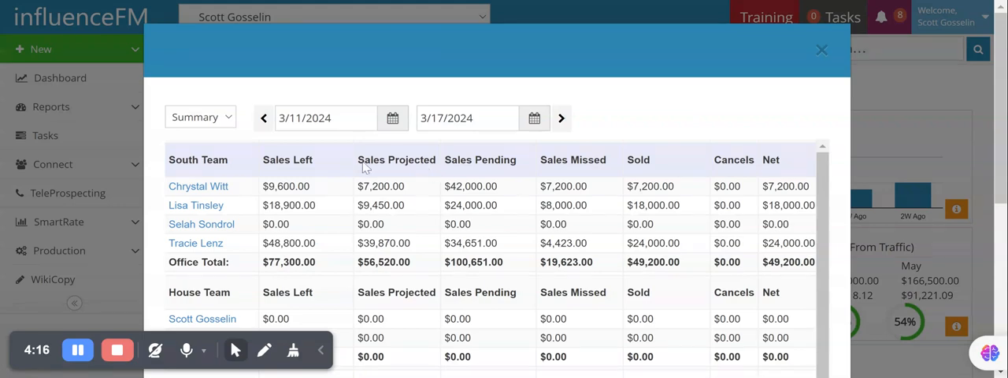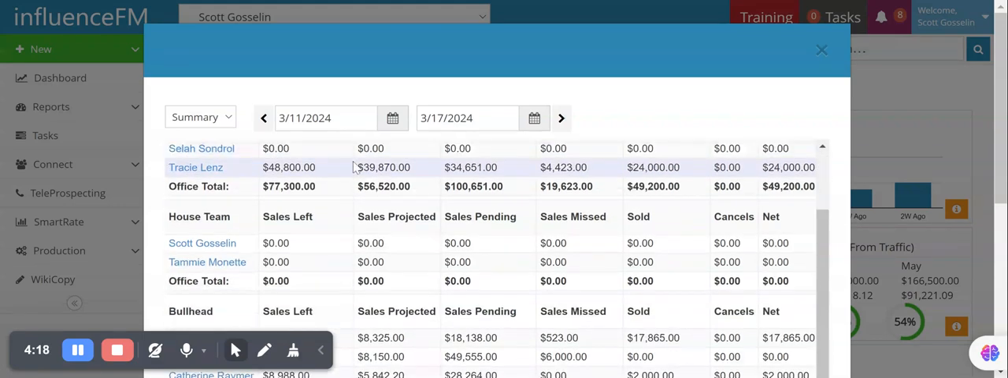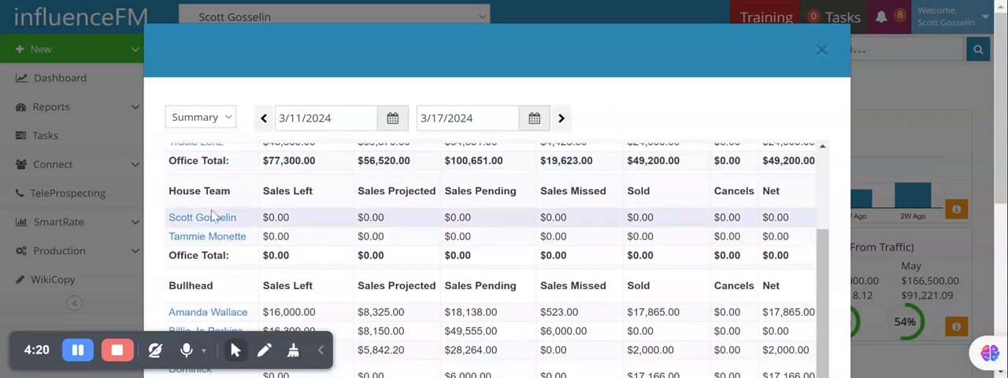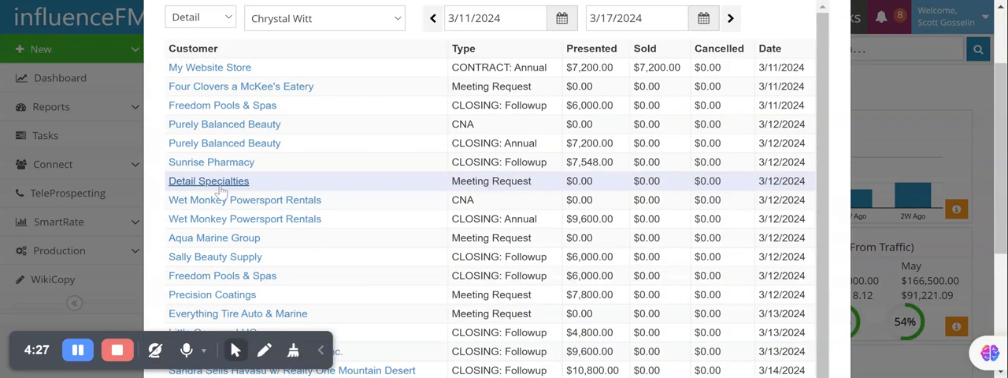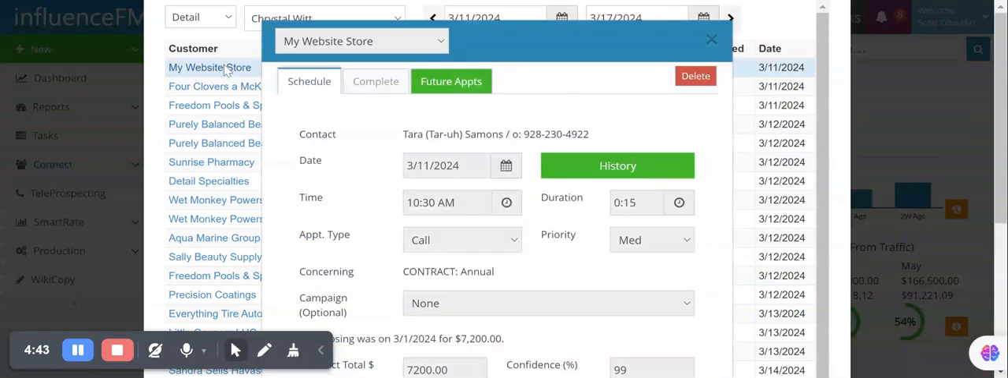What if I want to break this down further? Well, it's very simple actually. We can move on to any rep and hit the hyperlink of their name in blue to find out exactly what their week looks like and what type of appointment it is. Remember, in the system, when you're going through the dashboard, if something is blue, you can click on it.